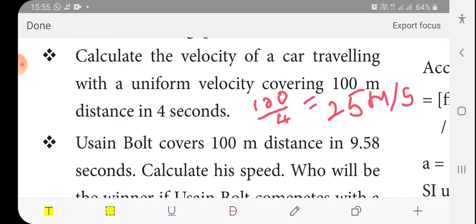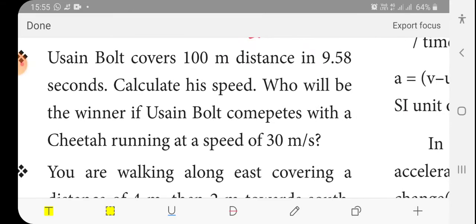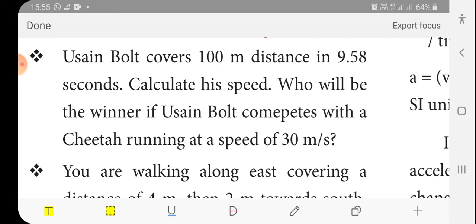Then the second one: Usain Bolt covers a 100-meter distance in 9.58 seconds. Calculate his speed. Who will be the winner if Usain Bolt competes with a cheetah running at a speed of 30 meters per second?